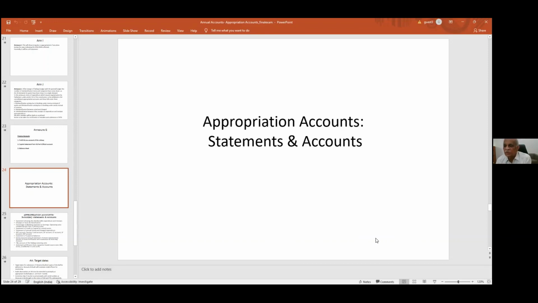The correct head is printed in the appropriation account. So we have to book to the correct head of account in the next financial year, in on hand accounts. But at the same time, please remember this very carefully, we need to seek funds. Without funds you cannot do rectification. After rectification, we have to give the action taken note.